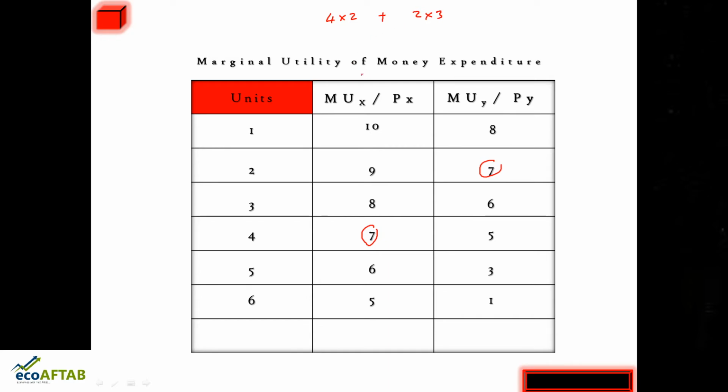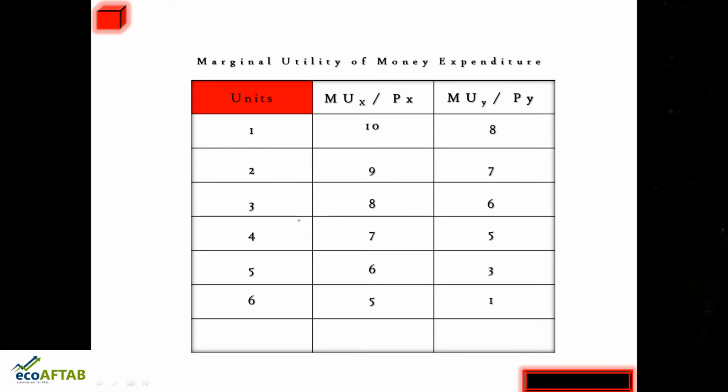As I told you, the price of X commodity is rupees 2 and the price of Y commodity is rupees 3. So here 4 into 2, 8, plus 3 into 2, 6. This is equal to 14. So 24 is the money income, he is spending 14 rupees, still 10 rupees is left with him. So neither is this a good combination.